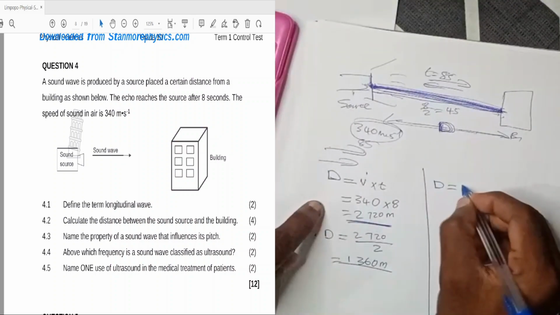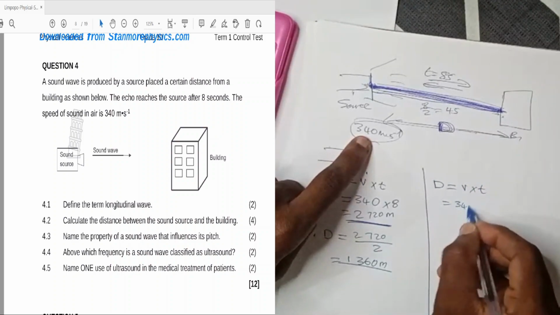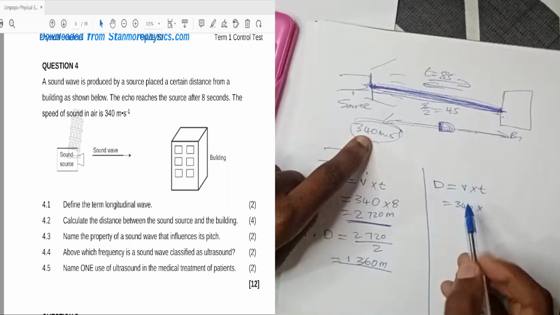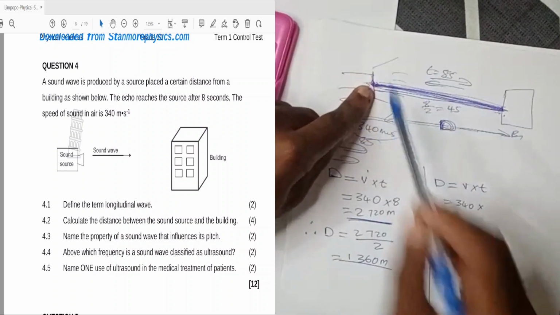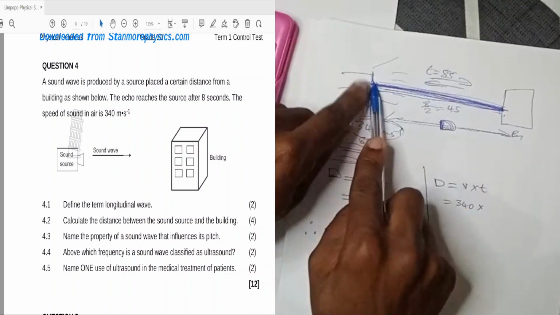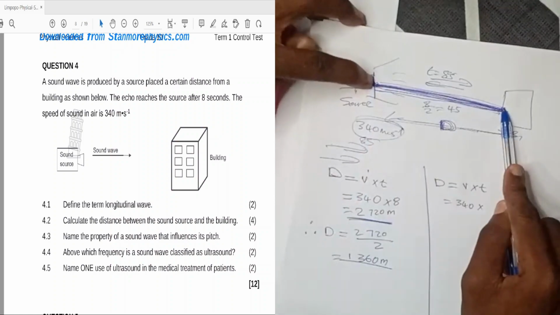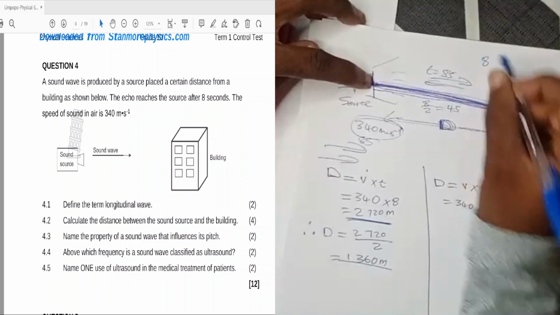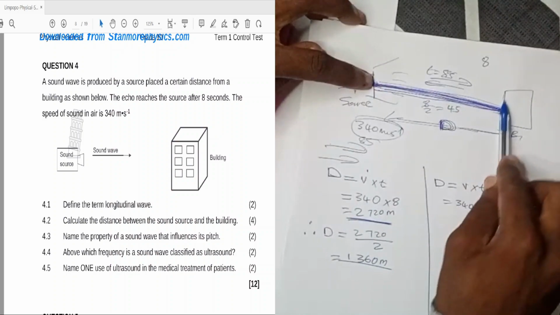D equals V times T. You know your V, which is 340. What is your time? You are looking for distance. The speed going this side is 340. Then your time for going from here to here. How long will it take you from the source to the building? It won't take you 8 seconds, because 8 seconds is when the sound went here, bounced back and came back.